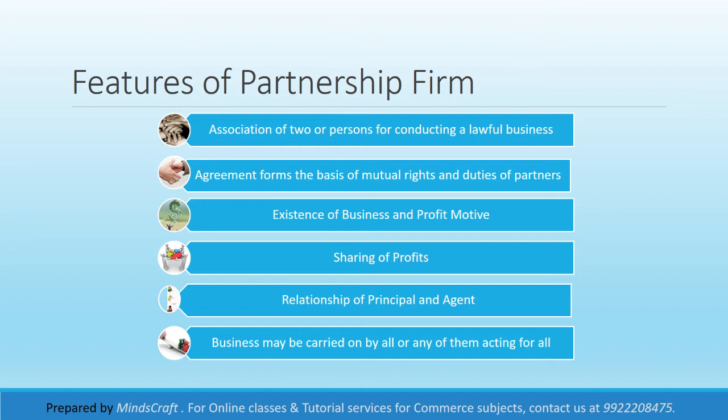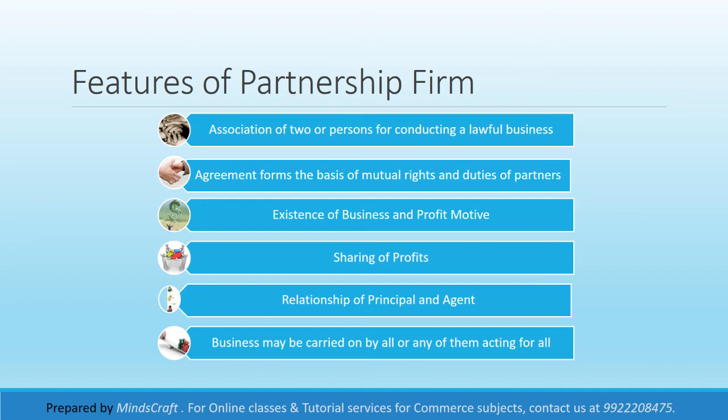It should not be a one-time sale, where you do a transaction and say that this is partnership. No, it should be continuous. It is a continuous activity. So basically there should be a profit motive. It should not be a charitable dispensary or any charitable work. That cannot be termed as partnership. So there should be some business existing, and there should be a profit motive, which is the base for partnership. Then sharing of profits.